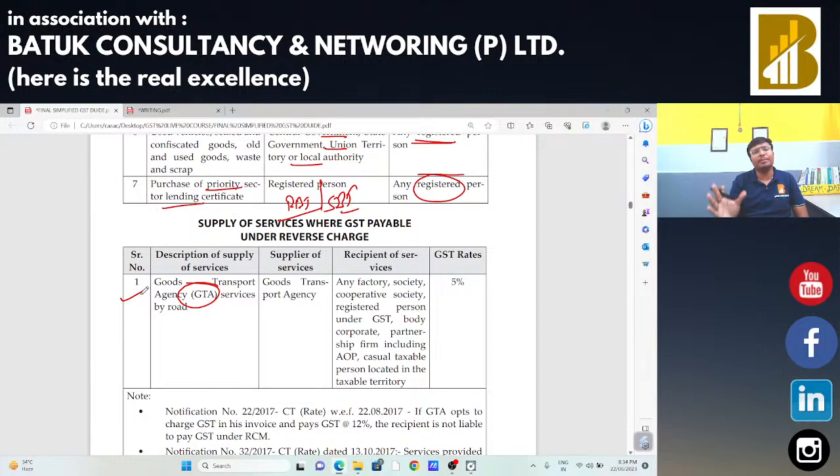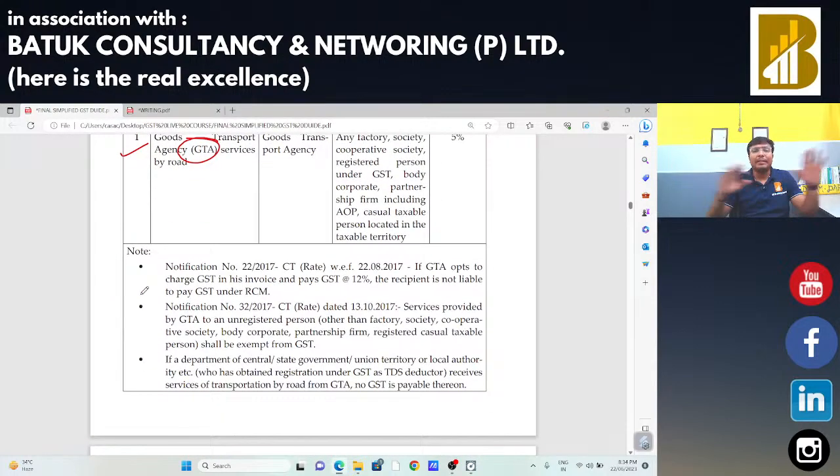So both the possibilities are there, and we need to be very much careful in that case. There are multiple things available which we need to check on a day-to-day basis, on a monthly basis, or yearly basis.